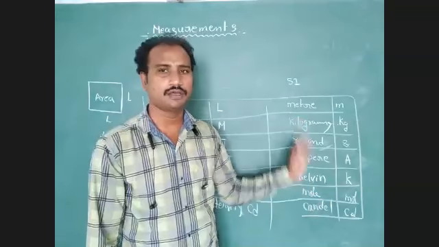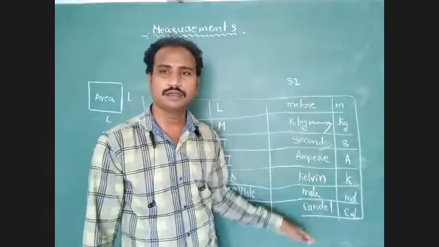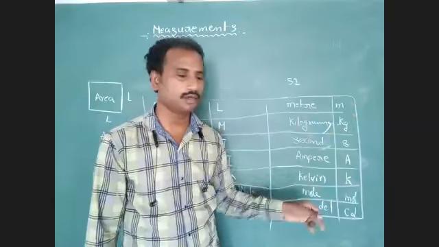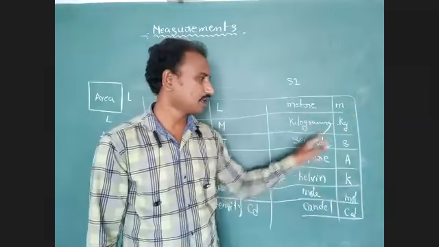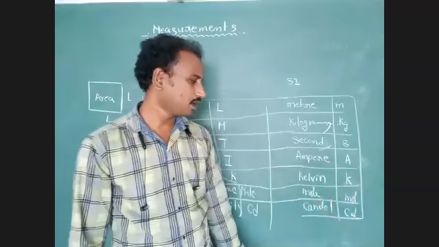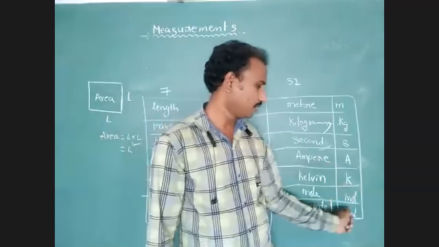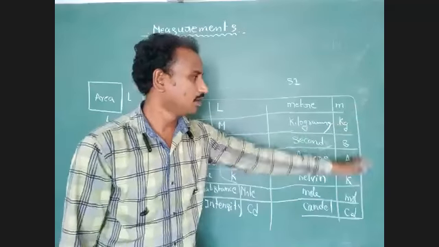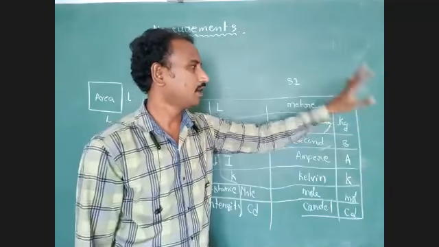Okay, these all are standard units. The symbols for standard units: meter, small m; kilogram, kg; second, small s; ampere, capital A; Kelvin, capital K; mole, mol; candela, cd. These are the standard units of fundamental physical quantities.